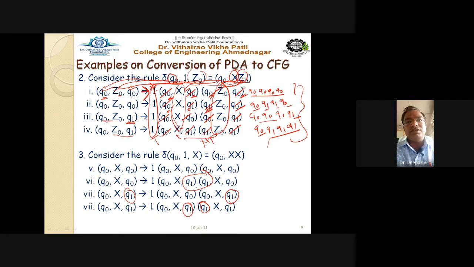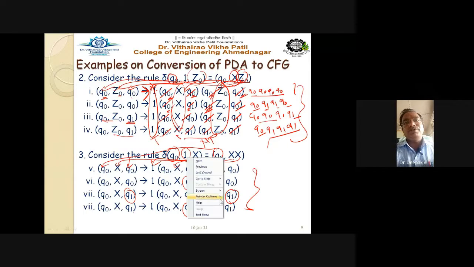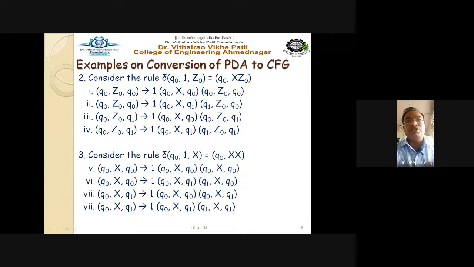So this and this one is the change. This is the way, and this X definitely goes here. This second X goes here. This X will be here. So these two Q0, they are coming here, and this one, of course, is on the right hand side. That is the terminal symbol, right? So very simple. There is no difficulty. There is no mathematical part like integration, derivation, or any hard mathematics involved here, right? You just have to remember and understand the logic of the conversion.